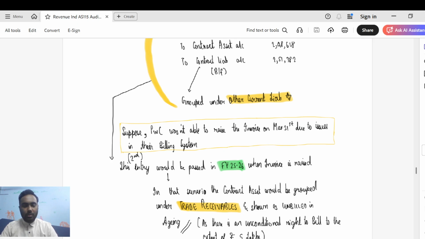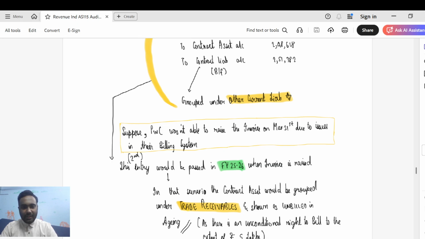Guys, this is where Ind AS 115 tells you that if you have an unconditional right to receive the amount, you should show that contract asset under trade receivables. We have an unconditional right to receive the amount. The reason being that we have the right to bill 5 lakhs as on 31st March. But we did not raise the invoice due to administrative reasons. That is the only thing. So it is just because of administrative reasons that we did not raise the invoice.